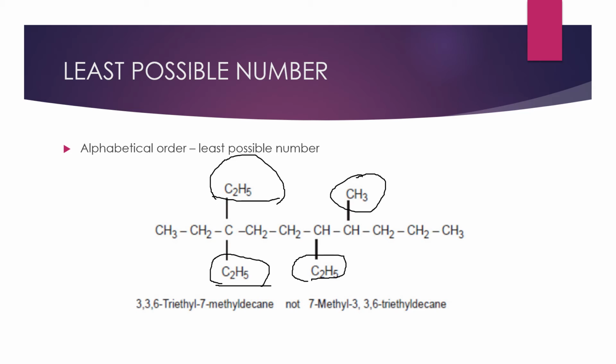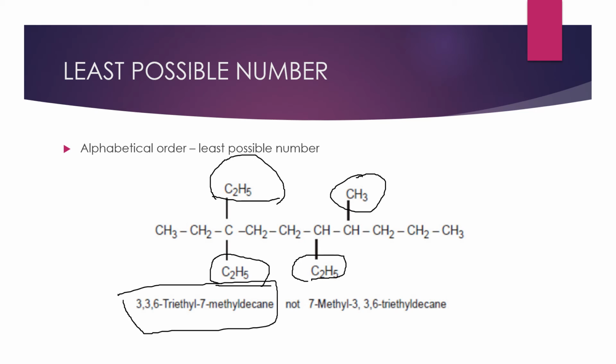So whenever you are writing the name here, we are writing 3, 3, 6 triethyl, 7 methyl decane. But see, children, we have already written the numbers, that part is completed. Now after giving the numbers, how to write the name, only that part we are seeing here. We have already completed the numbers in the longest chain rule, least sum rule, least set of locants rule, all that we have completed. Now we are writing the names.